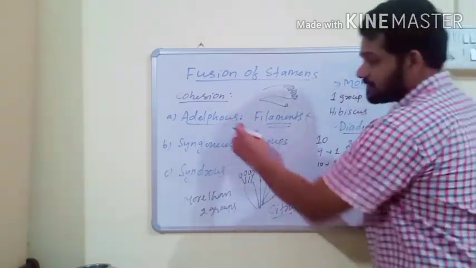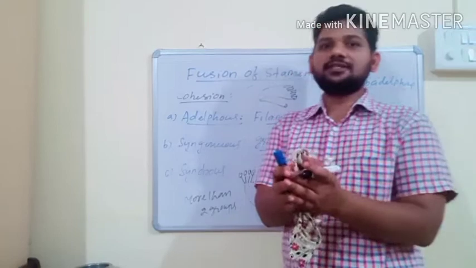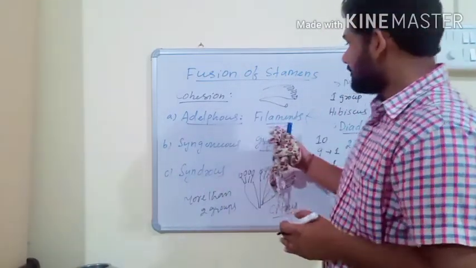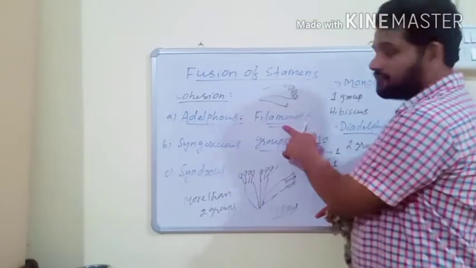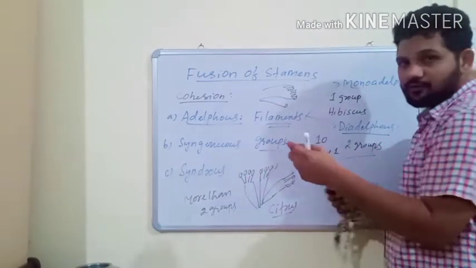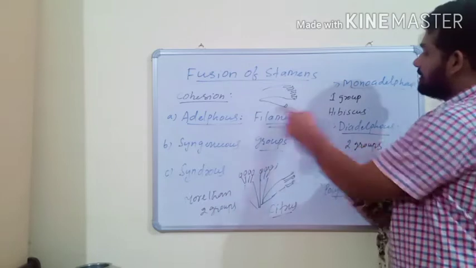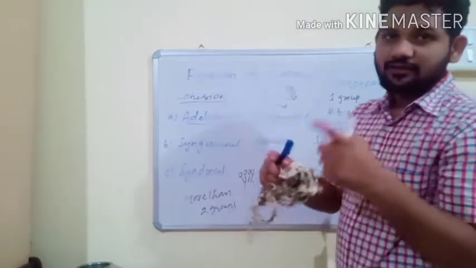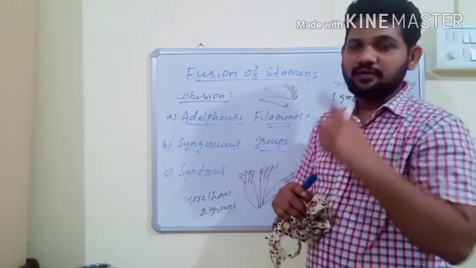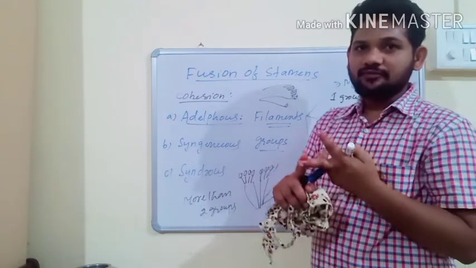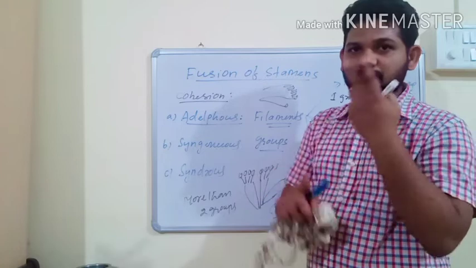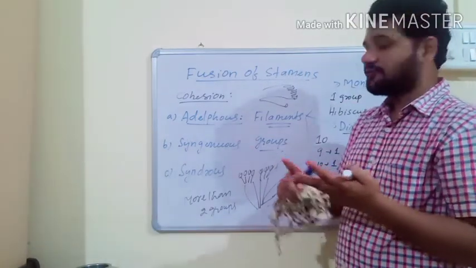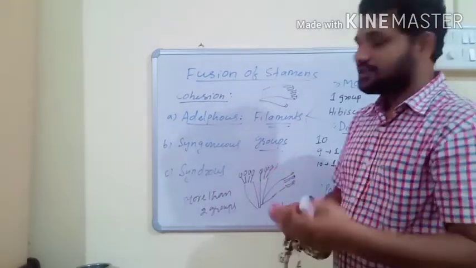So adelphous means the filaments of all the stamens are fused, or the stamens are fused only in the region of filaments, and depending on the number of bundles or groups, adelphous is again monoadelphous, diadelphous and polyadelphous. Mono, single, filaments of all the stamens fused to form one bundle. Di, two, diadelphous, filaments of all the stamens fused to form two bundles. Poly means many, so filaments of all the stamens fused to form more than two bundles.